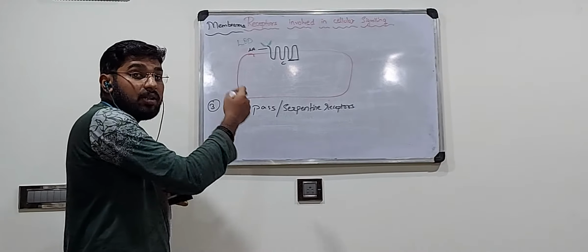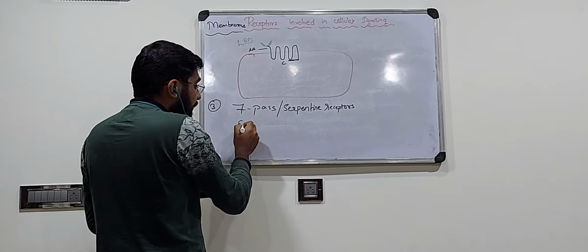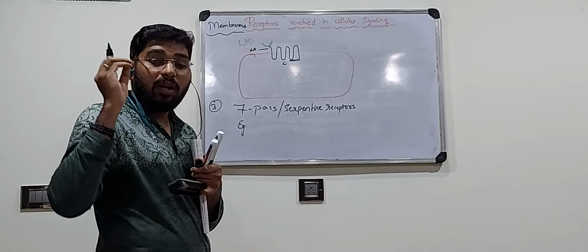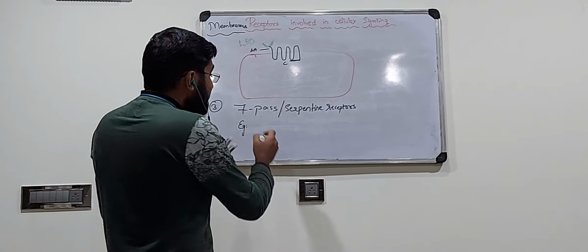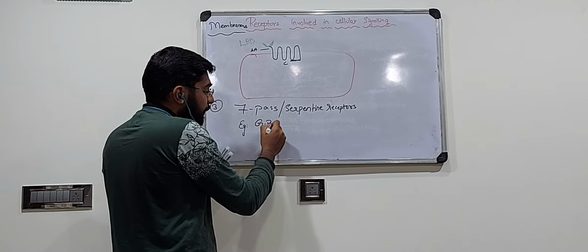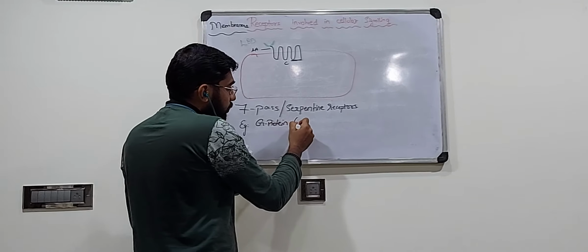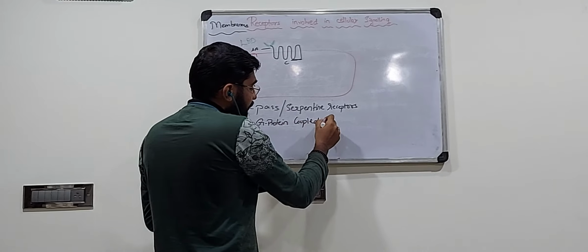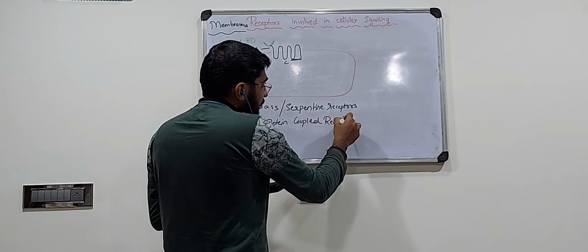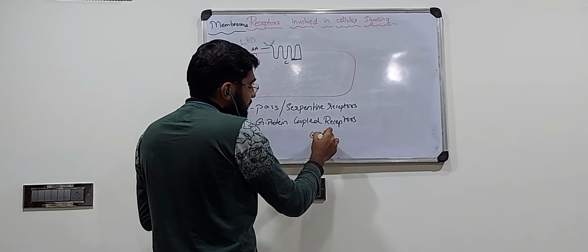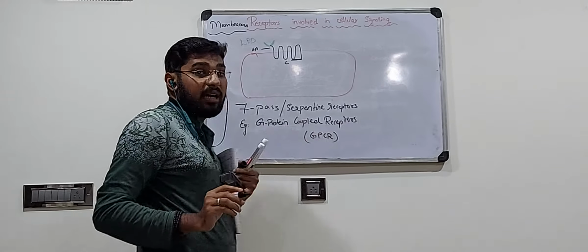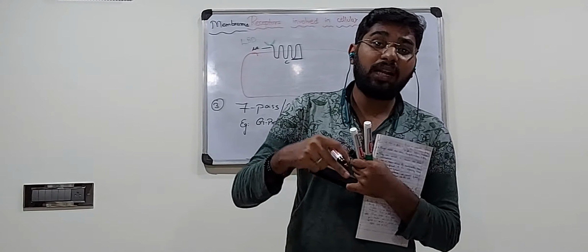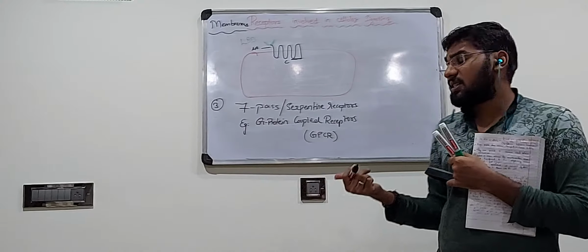Now one very common example of the 7 pass receptors is G protein coupled receptors. These are called GPCR. GPCR is also called 7 pass receptor or serpentine receptors.